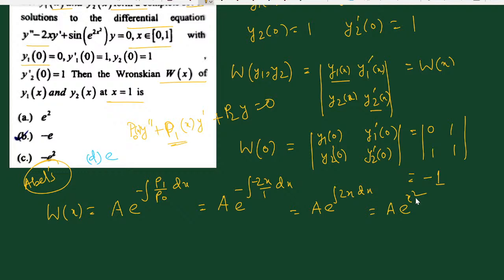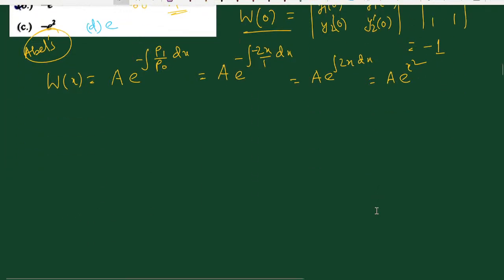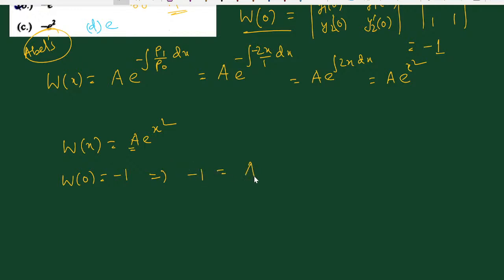Now we apply the condition W(0) = -1. W(x) = A e^(x^2), so to find the value of A, -1 = A e^0. This gives A = -1. Therefore W(x) = -e^(x^2).